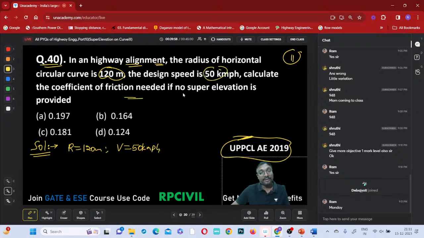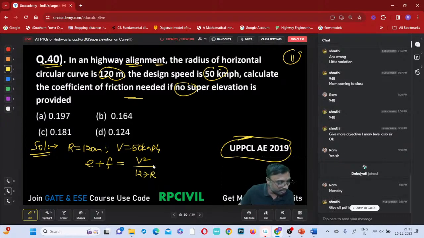Calculate the coefficient of friction needed if no super elevation, right? E plus F equals capital V square by 127R, or no? Vivek answered. No. Check it, Vivek. What is it? E will be 0, no? Then F will be equal to which one?